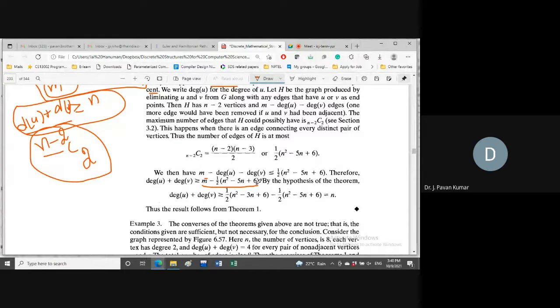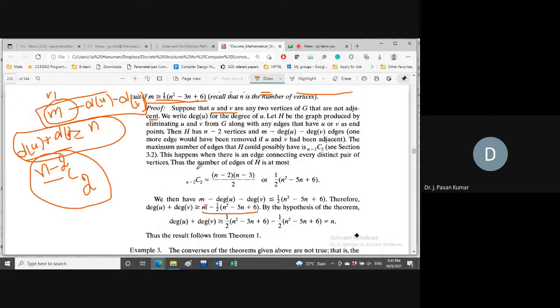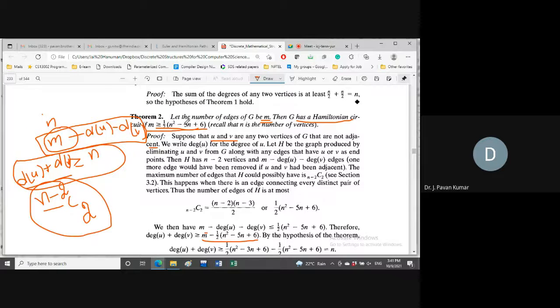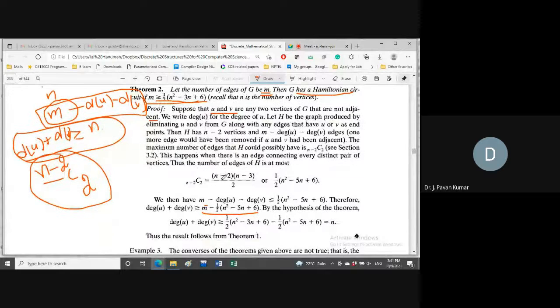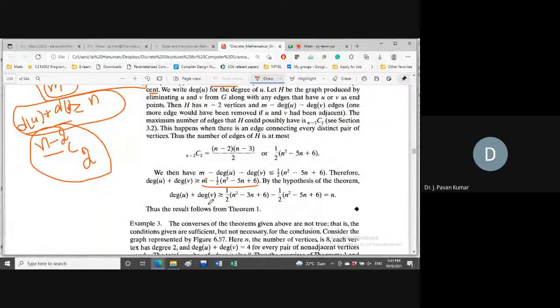Now if you bring this minus half into n square minus 5n plus 6 to the right side, then we will get m is greater than or equal to half into n square minus 3n plus 6. Did you get the point?